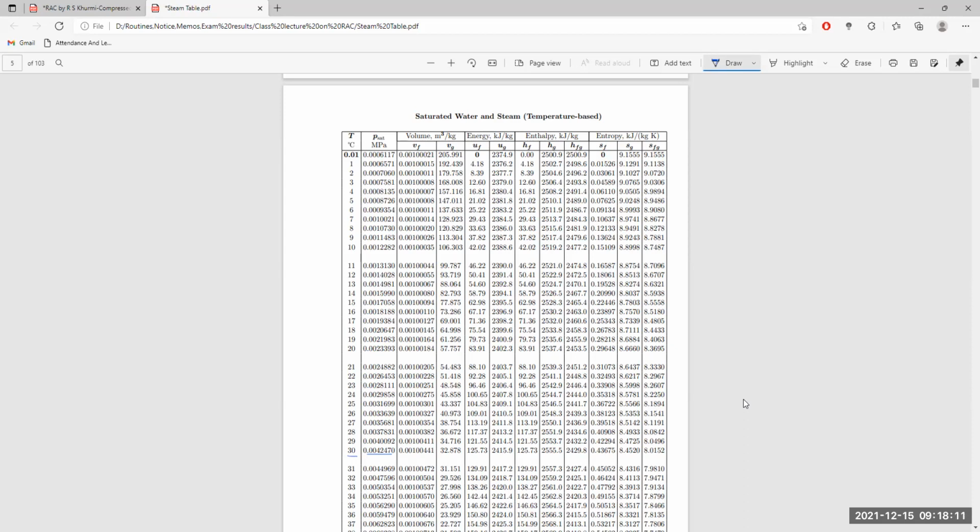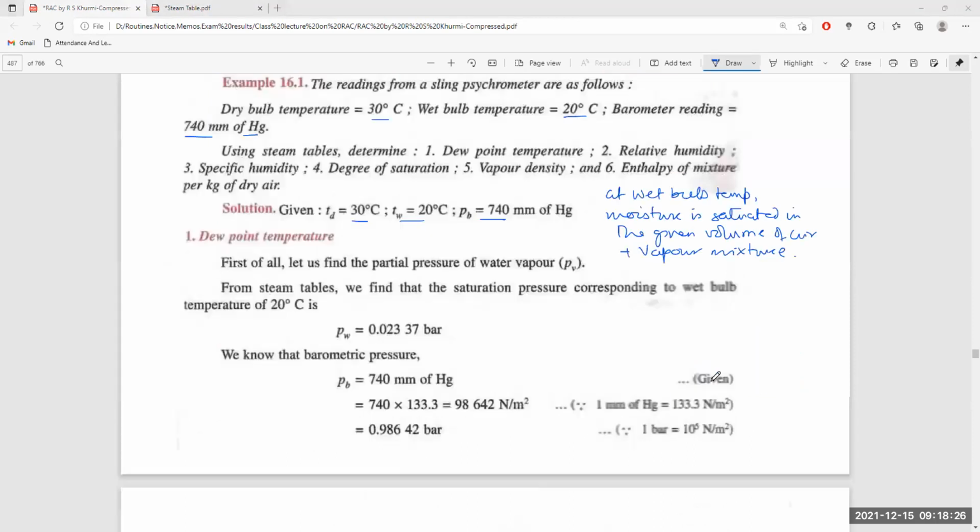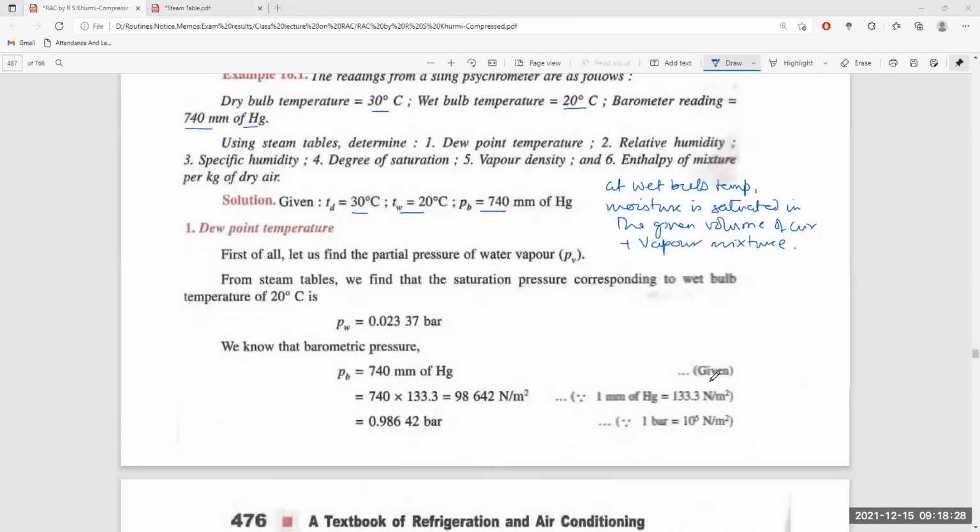Then the saturated temperature at 30 degrees centigrade is given here. From the wet bulb temperature, the steam table gives the saturated pressure at 20 degrees centigrade.